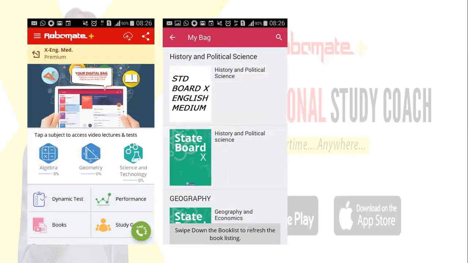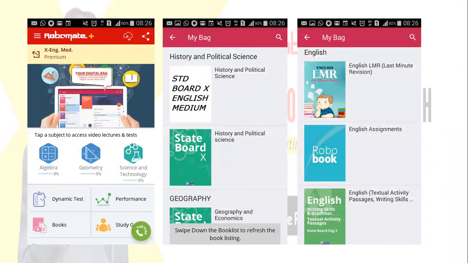So these are the RoboMeet access pages where you can simply go through these pages. That is in the My Bag section. You can find all your study material, wherein you have books related to each subject. You have books related to LMR.